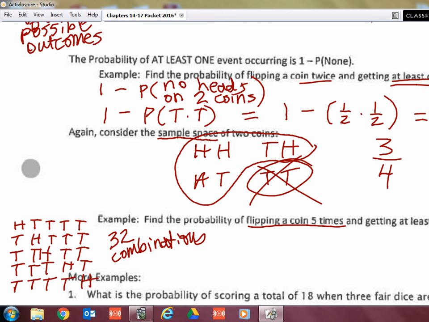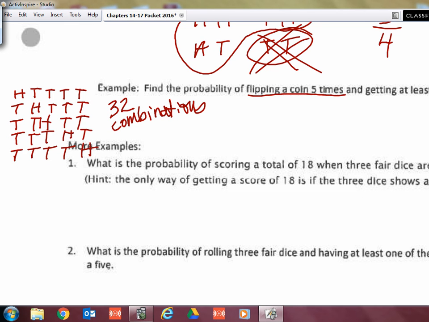Okay? So it's kind of the flip side. Instead of counting up all of the ways that you can have at least 1 heads, you just take 100% and subtract off that one way you don't. So that's what we're going to do here. Instead of doing all the different combinations, the best way is to do it this way: 1 minus the probability of none. And it's none what? None of the 5 coins are heads. Okay.